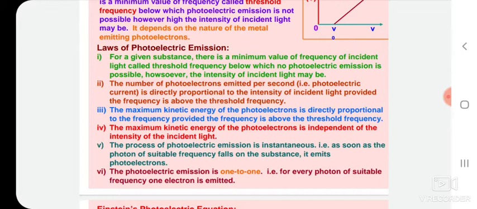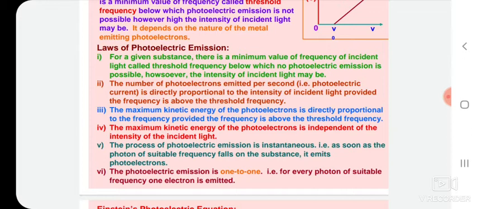However intense the incident light may be, the number of photoelectrons emitted per second is directly proportional to the intensity of incident light, provided the frequency is above the threshold frequency. The maximum kinetic energy of the photoelectrons is directly proportional to the frequency, provided the frequency is above the threshold frequency. The maximum kinetic energy of the photoelectron is independent of the intensity of the incident light.